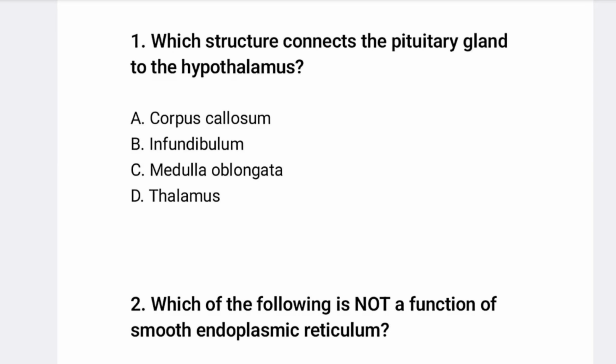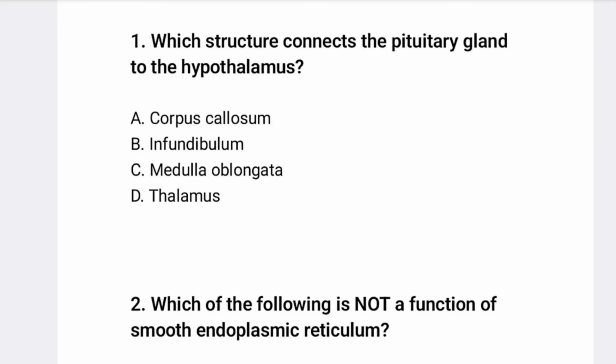Question number one, which structure connects the pituitary gland to the hypothalamus? So corpus callosum is not, and infundibulum is the correct answer. Infundibulum connects the pituitary gland to the hypothalamus.